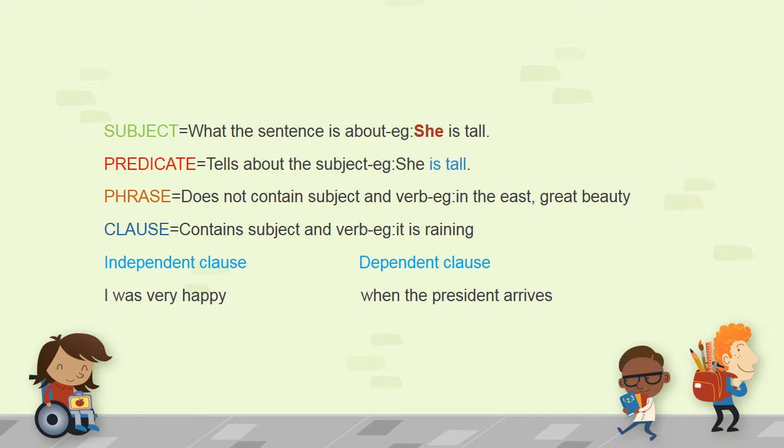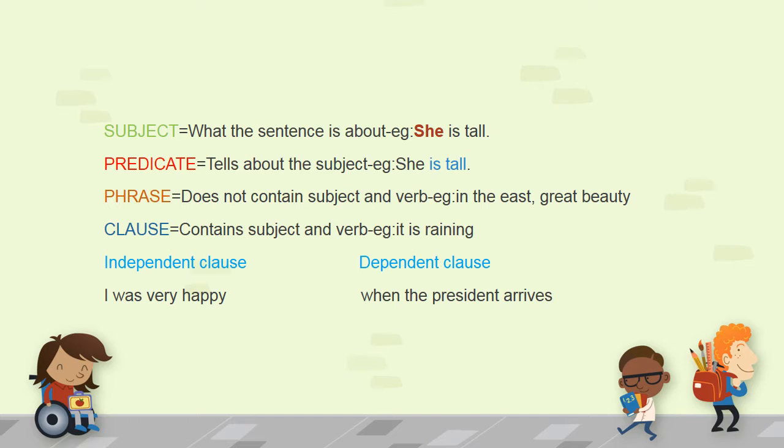What is a subject? What the sentence is about is the subject of a sentence. For example, in the sentence, she is tall, she is the subject. You can replace she with any other subject such as my mother is tall, my brother is tall, giraffe is tall, etc.